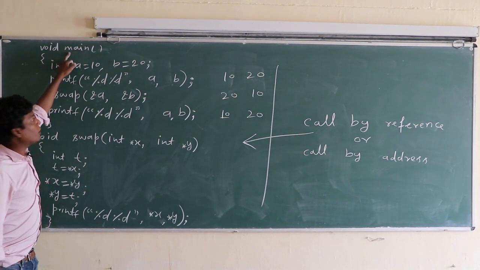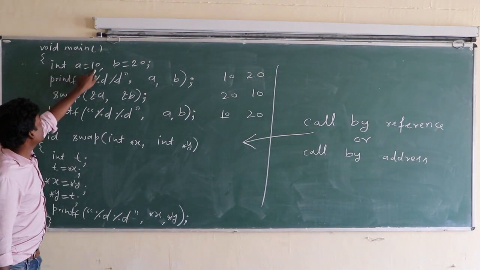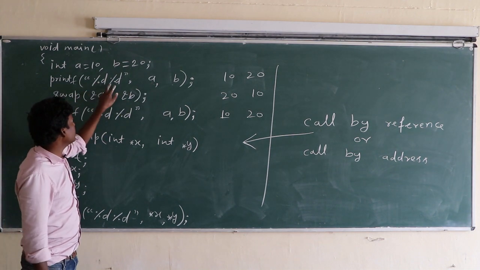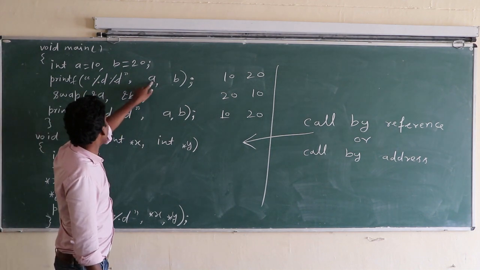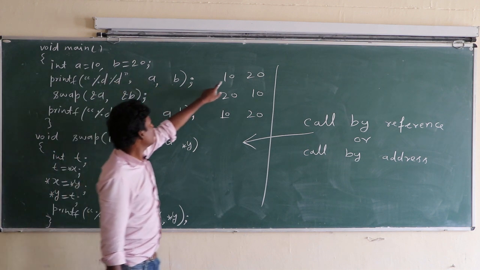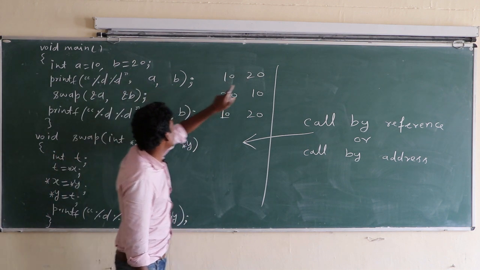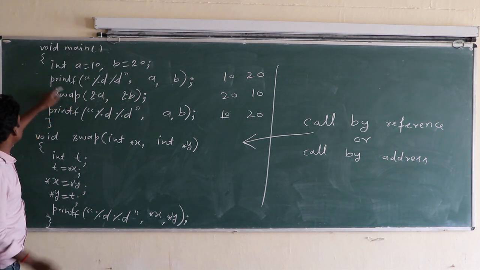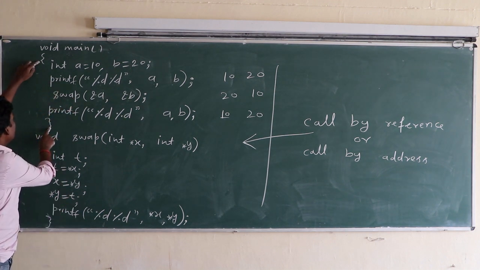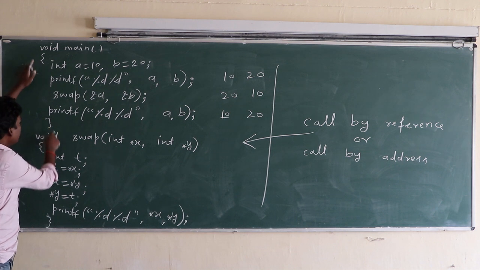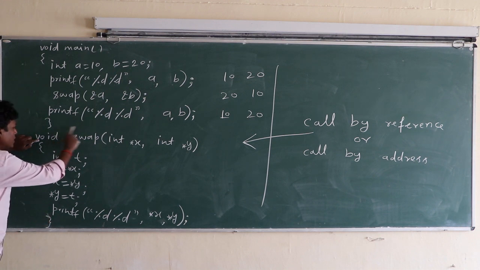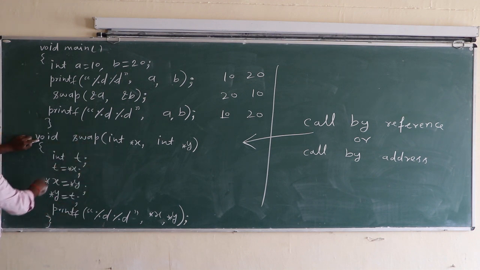Program execution starts from main. int a equal to 10, b equal to 20. This %d prints a, this %d prints b. So a has 10 and b has 20, so the result will be 10 and 20. Control comes to swap. When control comes to the swap function, the whole main function is temporarily suspended, and the swap function, where it is defined, will be active temporarily.